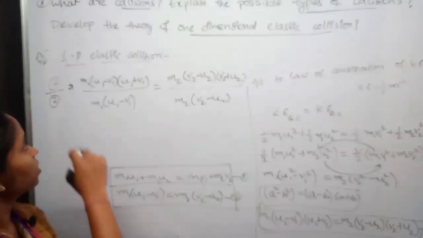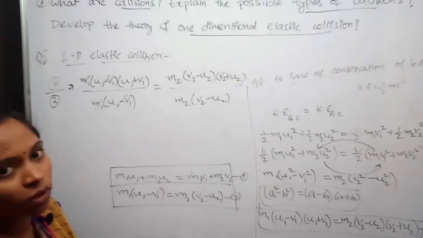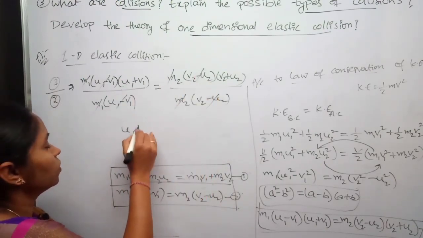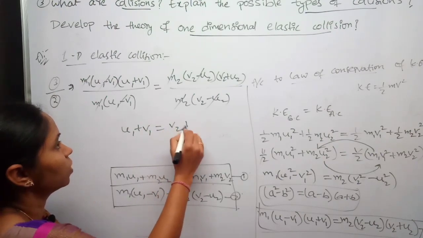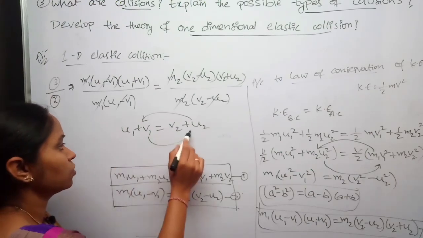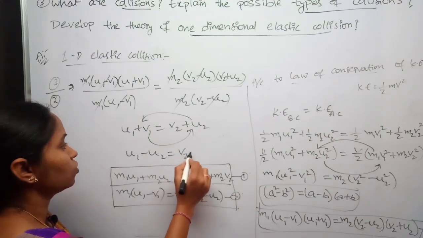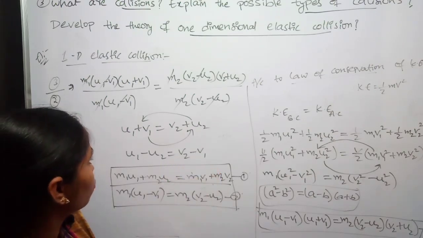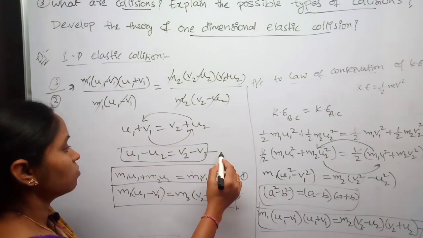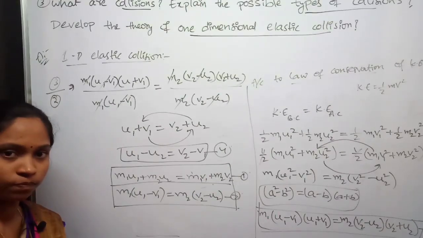You just observe carefully. m1 gets cancelled, u1 minus v1 cancelled, m2 and v2 minus u2 cancelled. Then we are left with u1 plus v1 equals v2 plus u2. Now bring this towards left side and this one towards right side: u1 minus u2 equals v2 minus v1. This is equation number 4. Copy this.